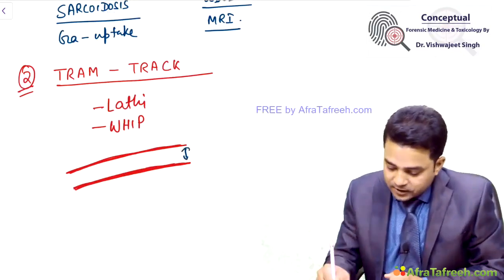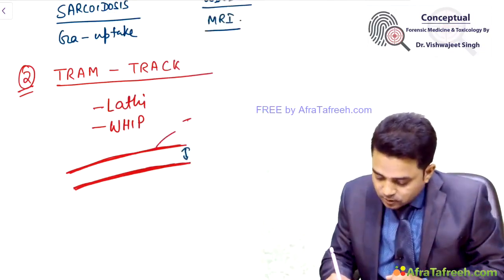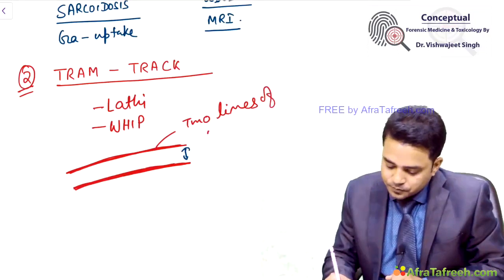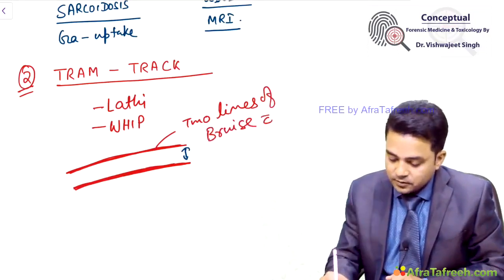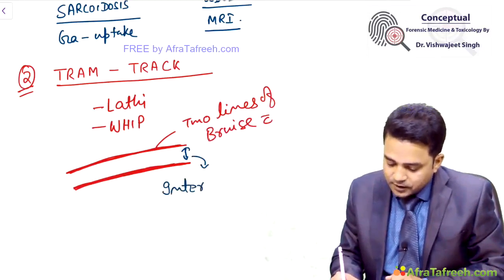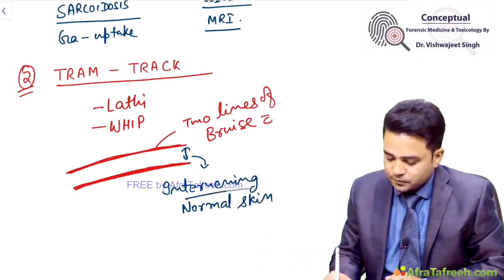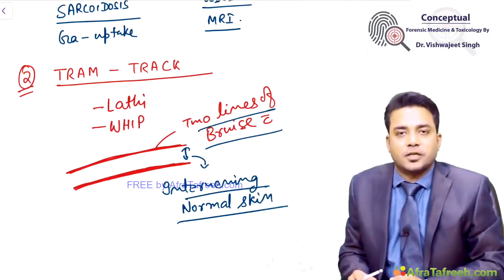So, what is tram track bruise? Tram track bruise is two lines of bruises with intervening normal skin. Okay. Two lines of bruises with intervening normal skin.